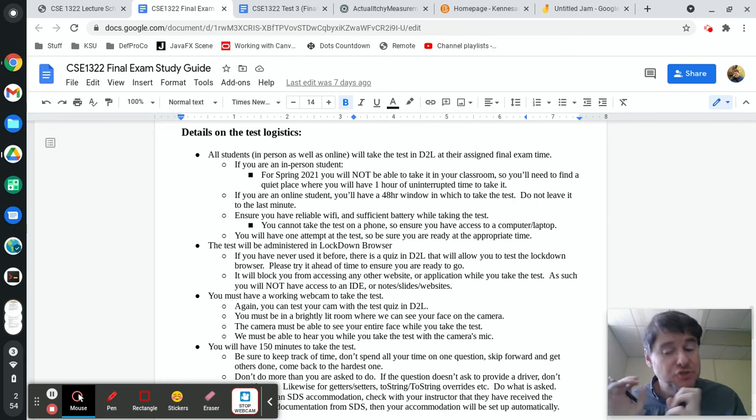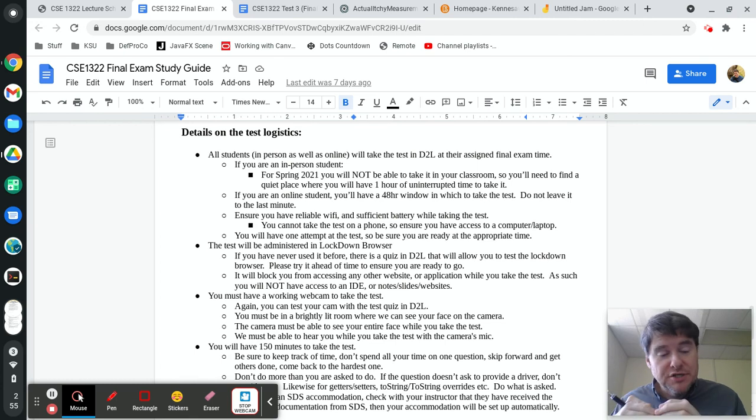You will not have access to Replit while you're taking the lecture final. You will have Replit in the lab final, but you will not have it in the lecture final. So you are going to be writing code directly into a box, just like on test 1 and just like on test 2. So you have no IDE while you're taking the test.